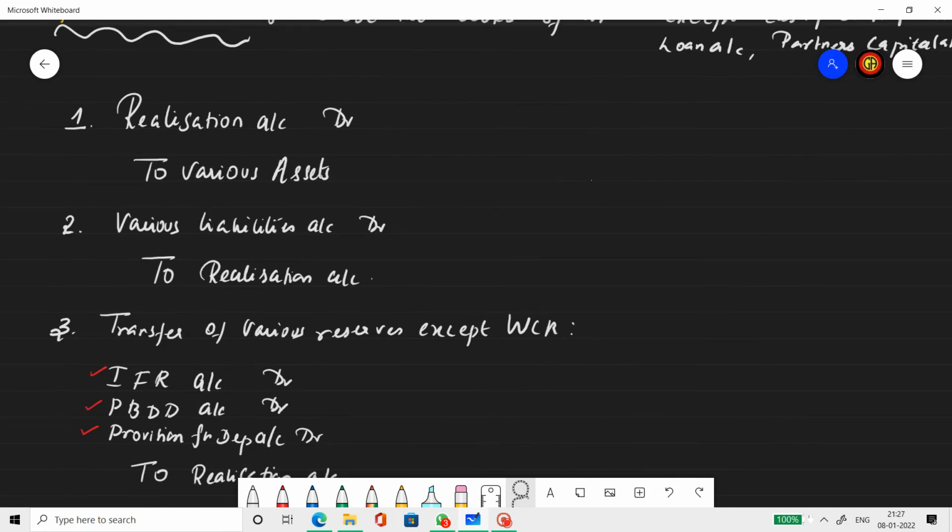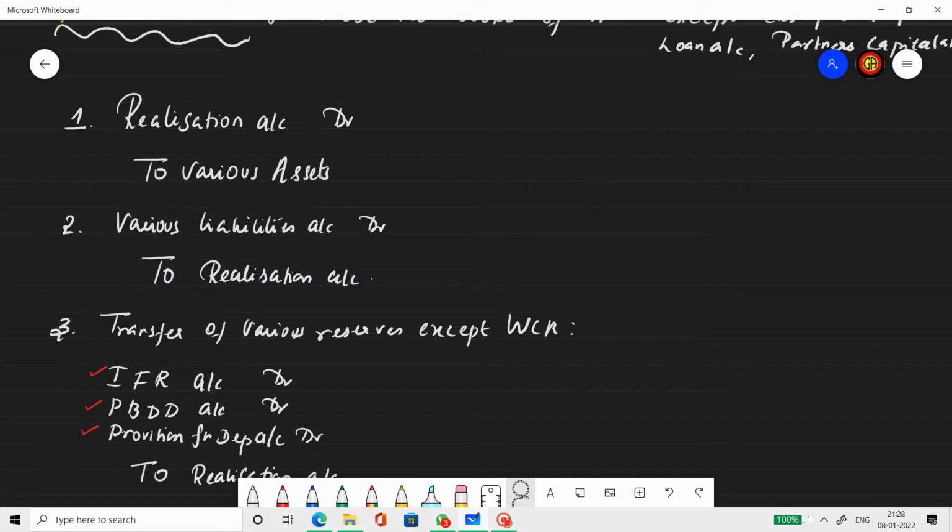Now, what is the journal entry concerning closing of assets? Assets have a debit balance. If they need to be closed, the asset needs to be credited and realization will be debited. So realization account to various assets for closure of assets. Liabilities having a credit balance, if they need to be closed, need to be debited. So various liabilities accounts to realization account. So this entry is passed when assets are to be closed. This entry is passed when liabilities need to be closed.